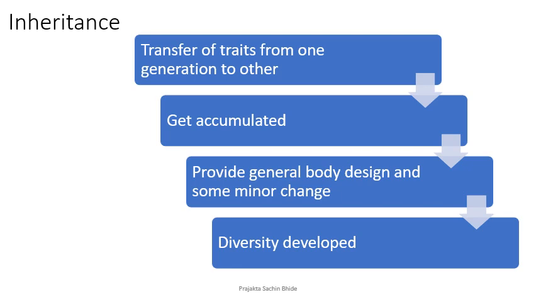To explain this a little more, let's move on to the next slide. So remember, inheritance means getting a common basic body design with a little bit of changes in the individual from its previous generation.